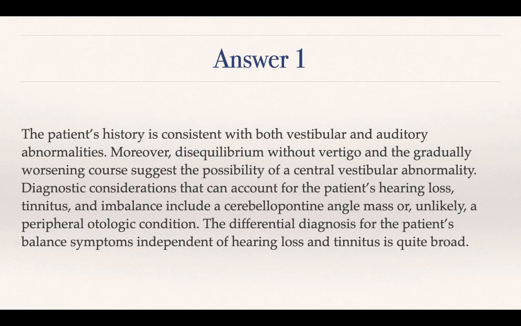The differential diagnosis, for a patient with balance symptoms, if there was no hearing loss and no tinnitus, is a huge differential diagnosis. But here, there is a common explanation for the auditory symptoms and for the patient's disequilibrium, especially the imbalance while walking with veering to the right, veering to the left. When somebody uses these specific words, veering to the right and veering to the left, and both of them are happening, then it leads to CP angle mass.